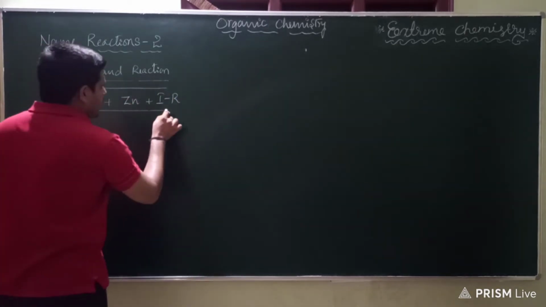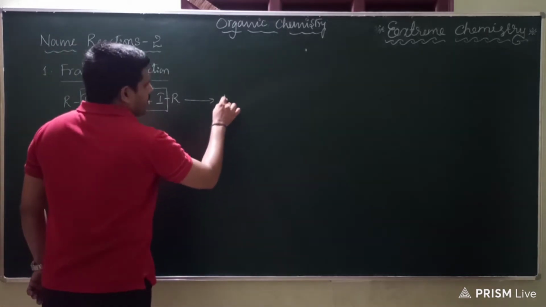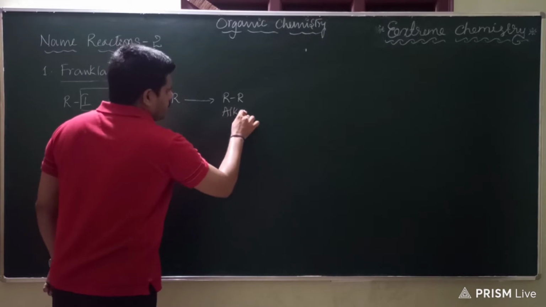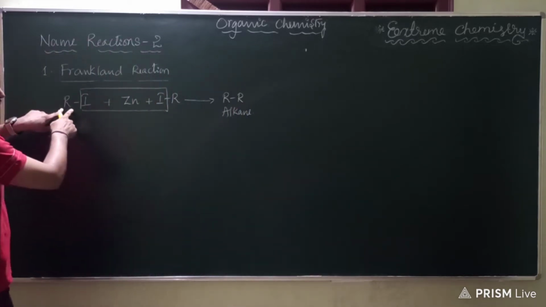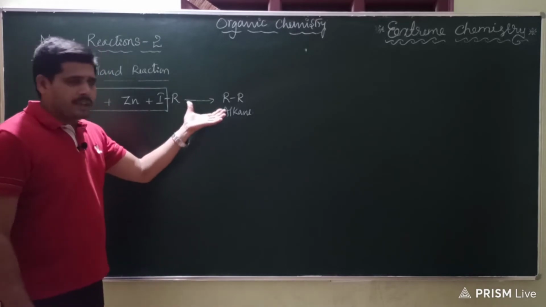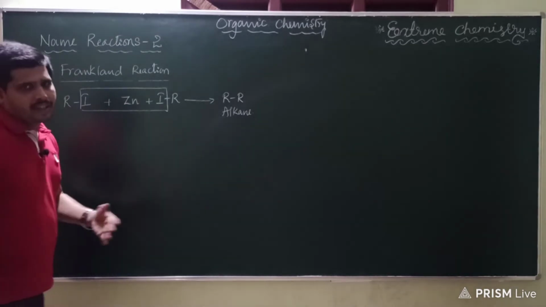So what happens during the reaction? There is a removal of zinc iodide, so that we will get R-R, which is nothing but alkane. These R groups could be anything, ethyl, methyl, propyl, butyl. So you can substitute the alkyl group and write a series of reactions.